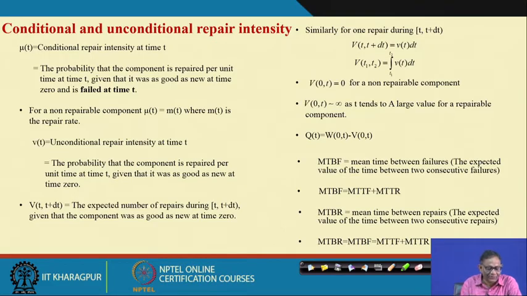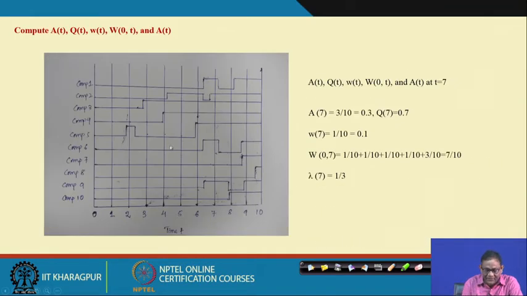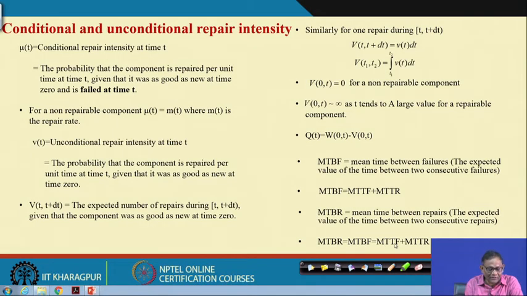Here, the only thing I want to tell you is that when you are talking about the conditional part, you see that the component failed at time t equal to 0. When you talk about the unconditional part, such a condition is relaxed. Otherwise, mu(t) is the conditional repair intensity and m(t) is the repair rate. They will be the same for a non-repairable system.